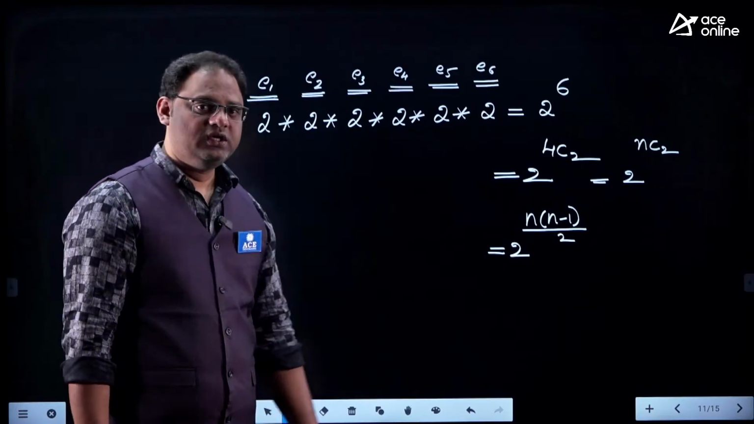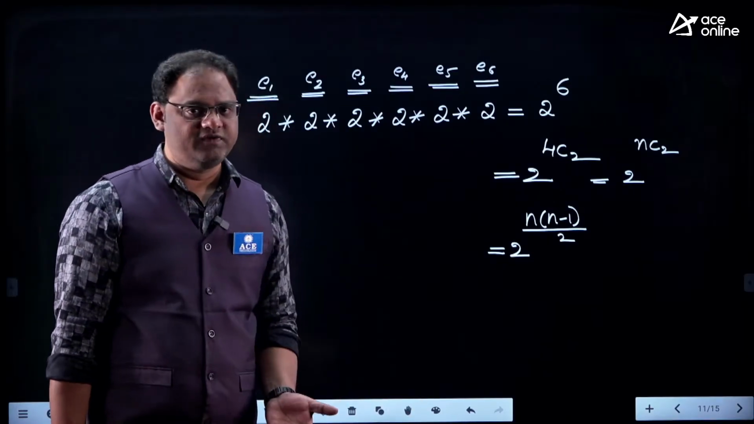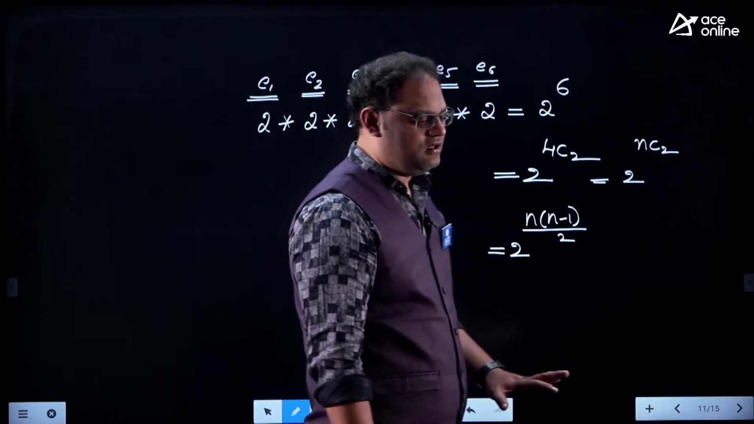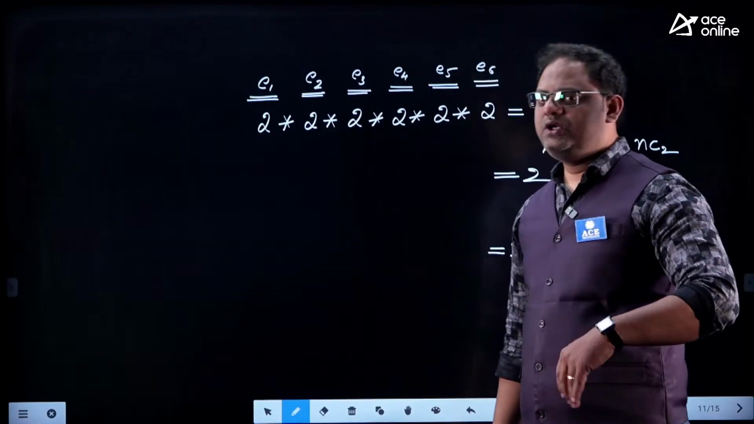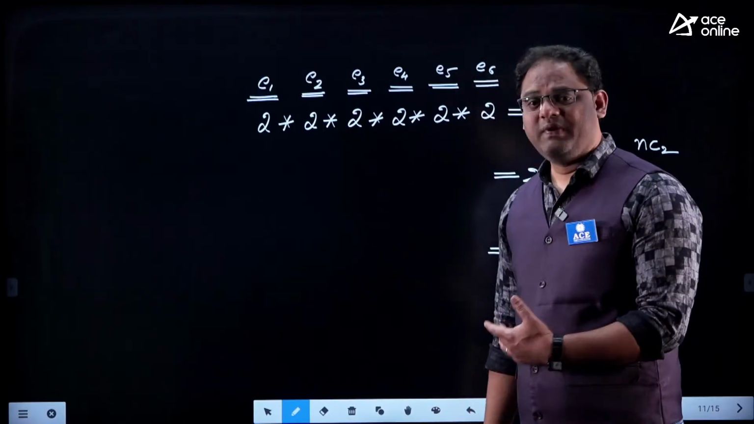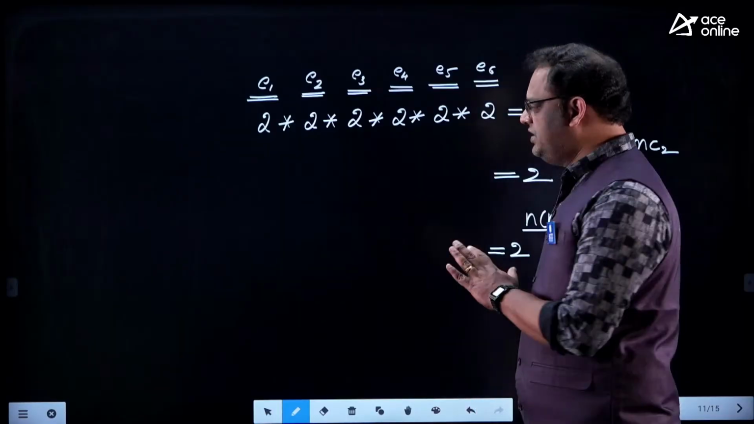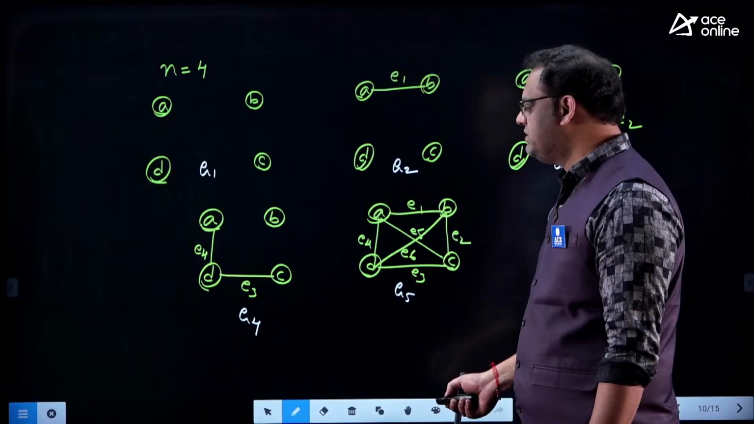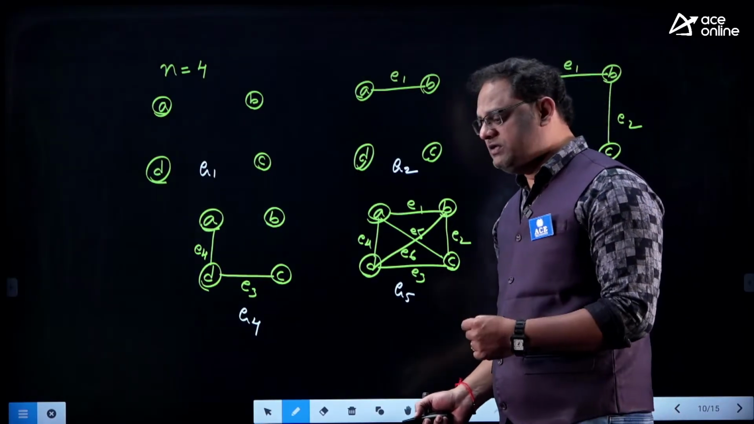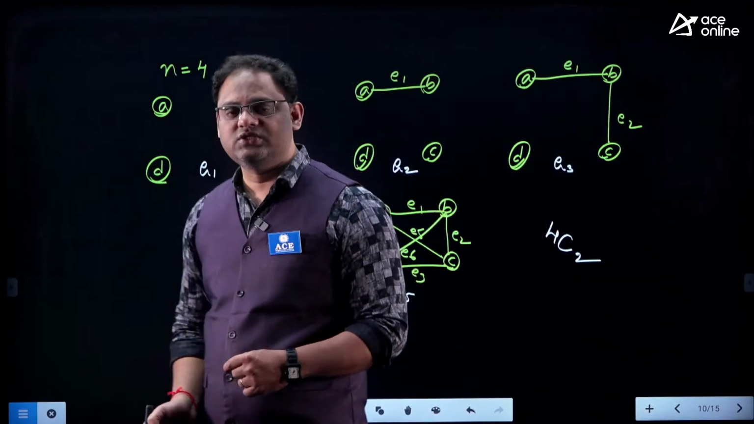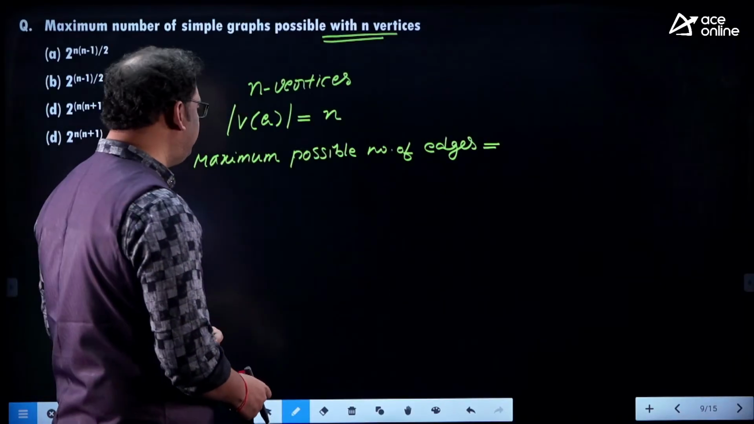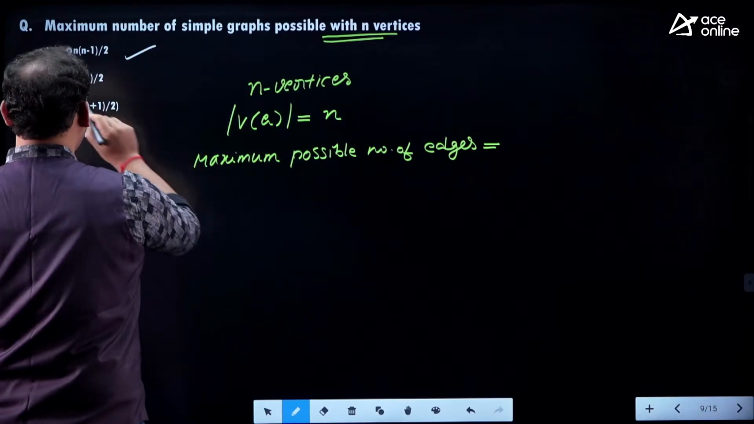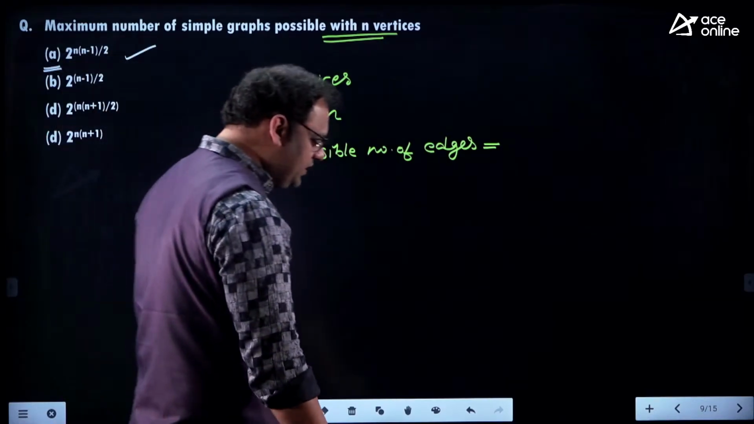With the example I showed, the same thing I can also do with n vertices, right? So if you understand the formula in a proper way, you have no need to refer to the formula or memorize it one more time. So this is the time you have to fix in your brain: the maximum possible number of edges in a simple graph is NC2, and the maximum possible number of graphs is 2 power NC2, which is 2 power n into n minus 1 by 2. I hope it is clear to you.